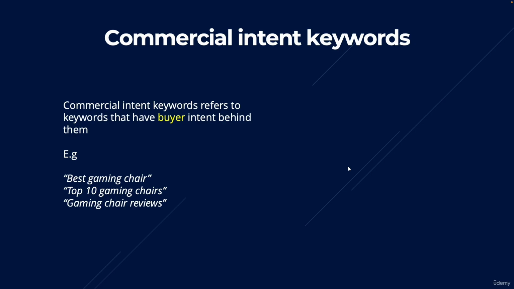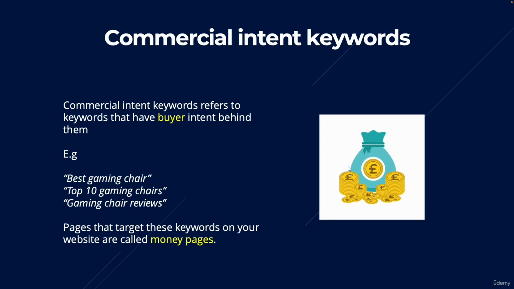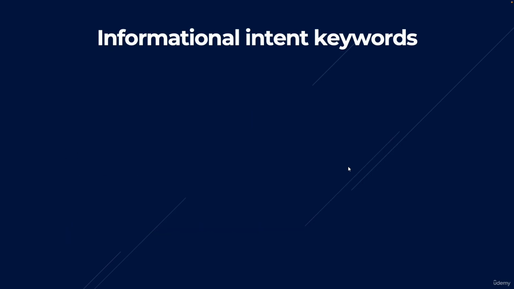For example, if someone Googles the top 10 gaming chairs, they are looking to buy a gaming chair, they're just interested to know which are the best gaming chairs out there. The same applies to gaming chair reviews and best gaming chair. They all have buyer intent behind them. Pages that target these keywords on your website are called money pages. And the main reason why is because these pages are pretty much the pages which are going to make you money.